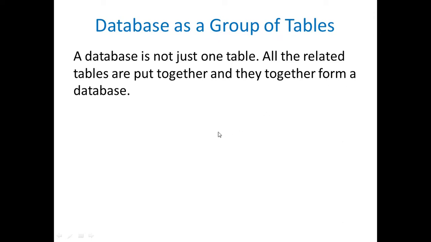Now if anyone can tell me, suppose we have 18 classes in the school, and every class has unique values like roll number, name of a student, and they have address and mobile number. Now I want to get information about one student in a school. How can I get that information? There are so many tables here, and I want to search information about Ravi. Tell me, how can I get that information?